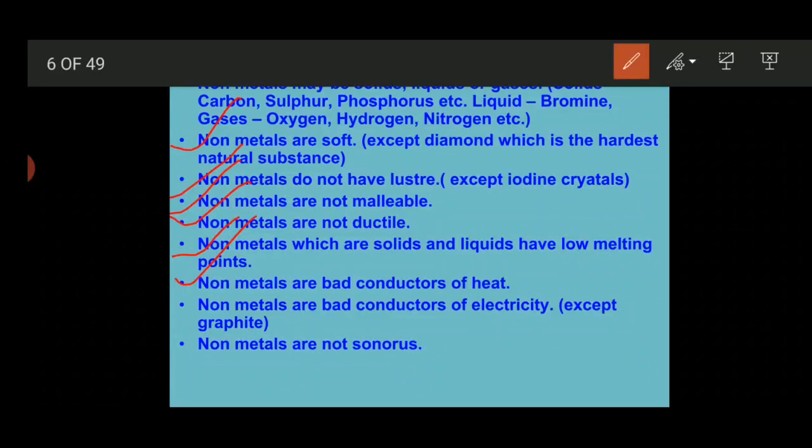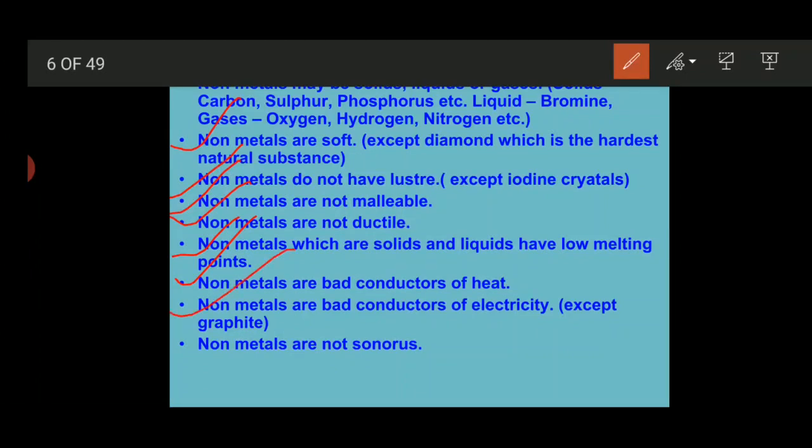Due to the availability of a free electron, graphite is able to conduct electricity. The rest of the non-metals are bad conductors of electricity, because mostly they are present in molecular form. They are not present in ionic form. They always form covalent compounds, which are formed by the sharing of electrons.